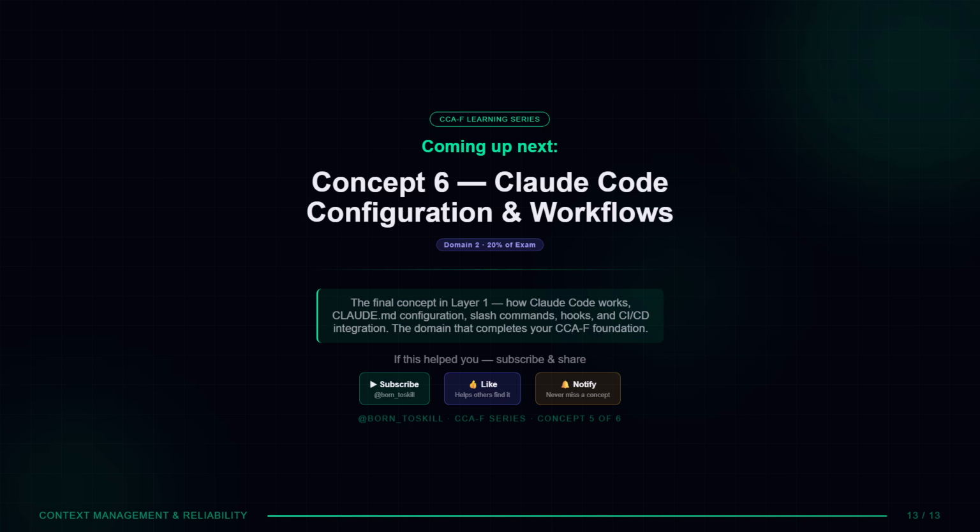This is the second-to-last concept in our CCA-F Layer 1 series. Coming up next is Concept 6, Claude Code Configuration and Workflows, Domain 2, accounting for 20% of your exam. It is the final concept in this foundation series, and it covers how Claude Code works in practice, claude.md/commands, hooks, and CI/CD integration.